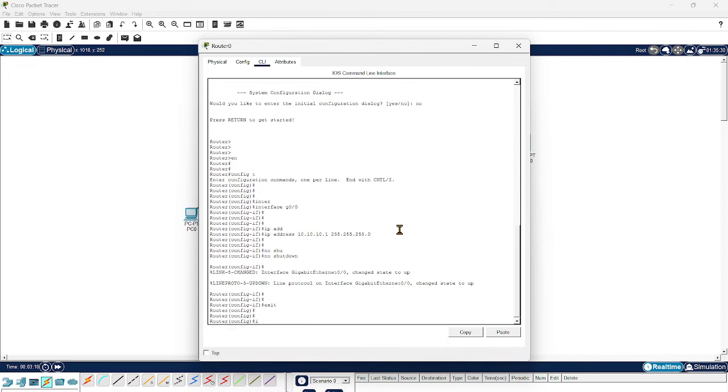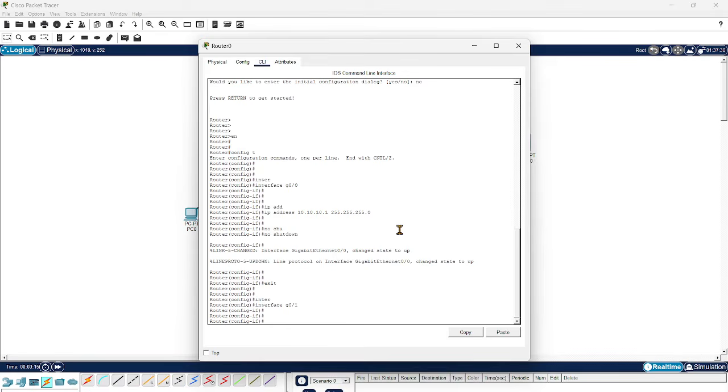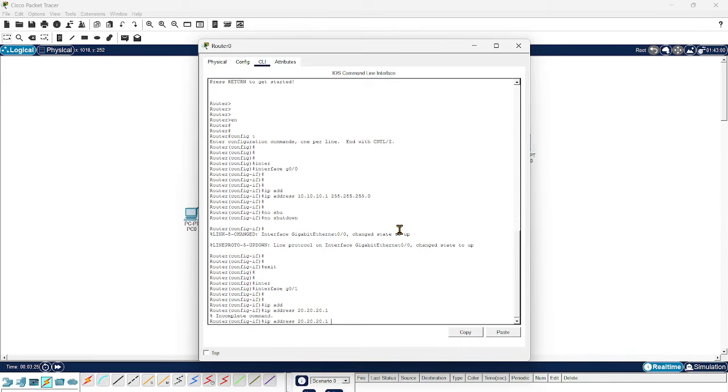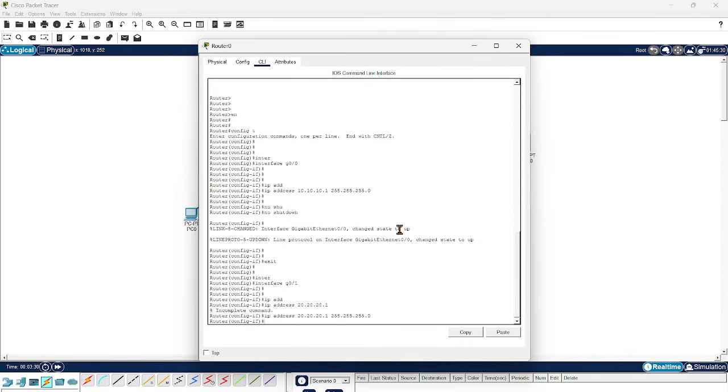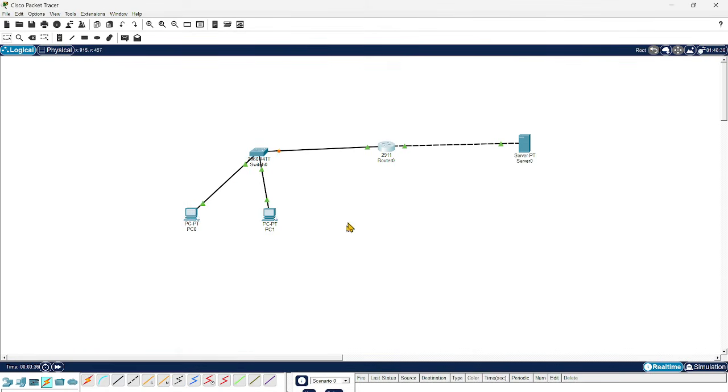Next on the other interface, Gig 0/1, the IP address we'll take for the other network is 20.20.20.1, with subnet mask 255.255.255.0, and no shut.